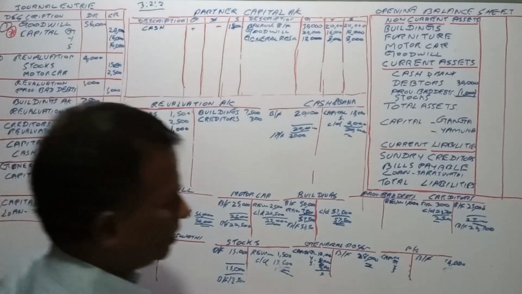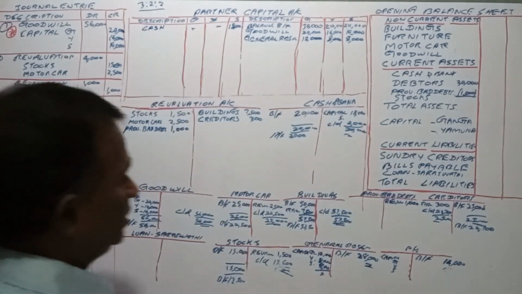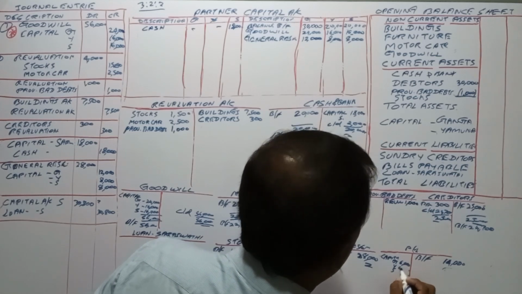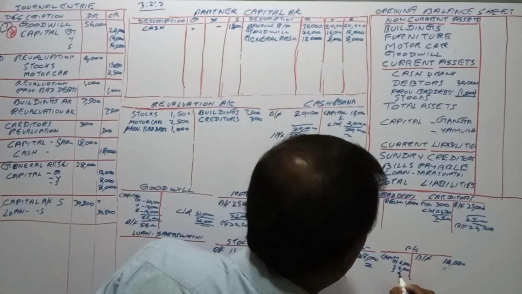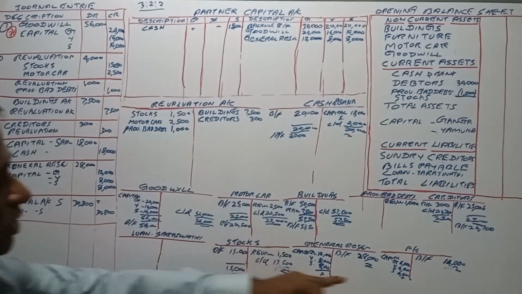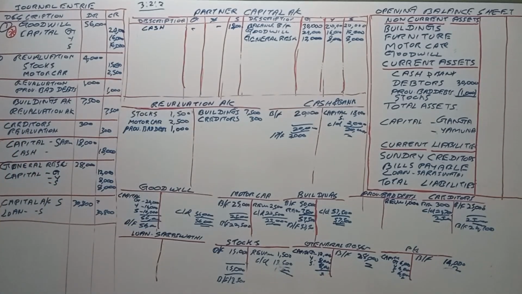G, Y and S. What is the amount? 14,000. 14,000 means 6,000 and 4,000 and 4,000 basis, right? The ratio is 3 is to 2 is to 2. Then 6,000. What you call general reserve account? Sorry, profit and loss account.